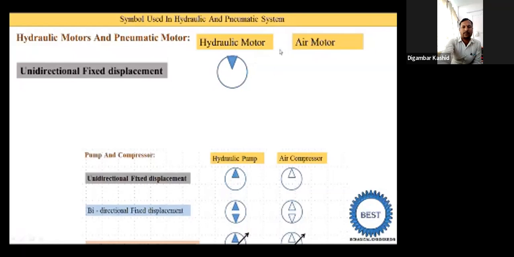Now when the motor comes, we need to flip the symmetric triangle by 180 degrees. So we flip this triangle 180 degrees, and we get this symbol. It is the symbol of a hydraulic motor, and here is the symbol of a hydraulic pump. Similarly, in an air motor we also flip this triangle by 180 degrees, so it has the same symbol.